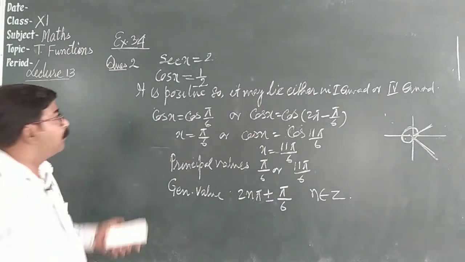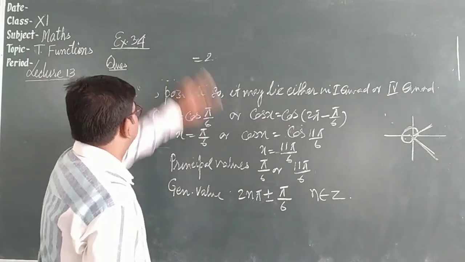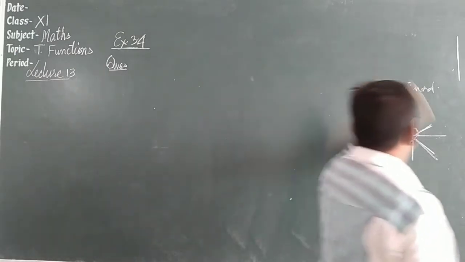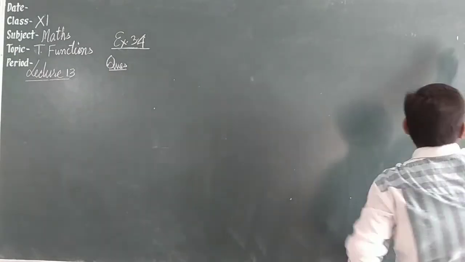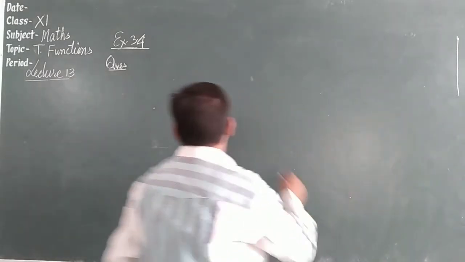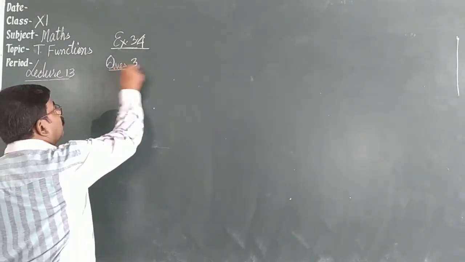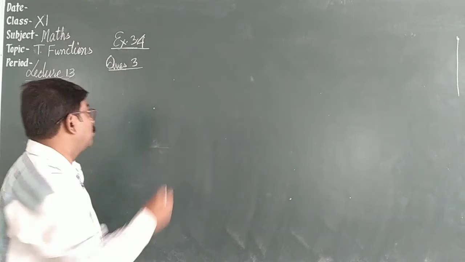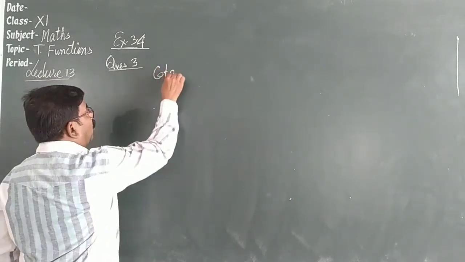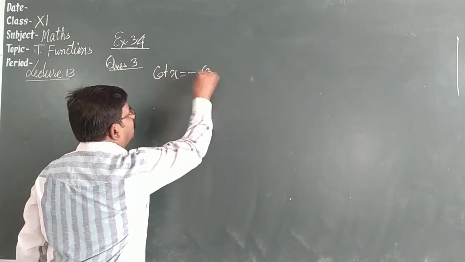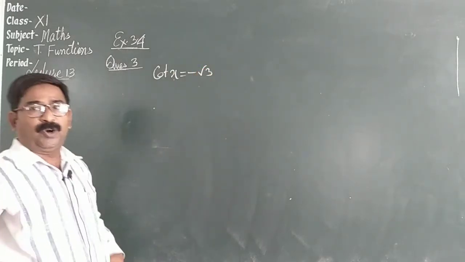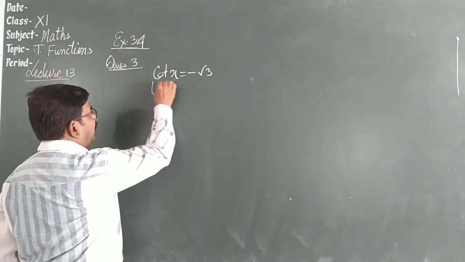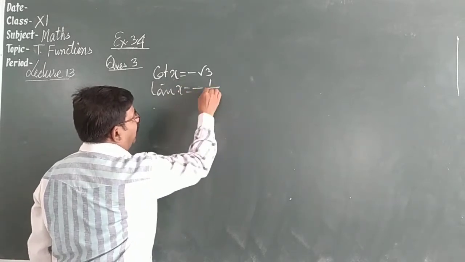Let's see one more. Third question. What is given? Cot x is equal to minus root 3. If you don't remember the value of cot, or the general formula of cot is not given, we can change this. Tan x is equal to minus 1 by root 3.